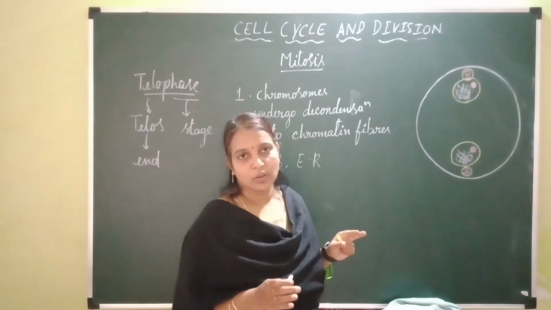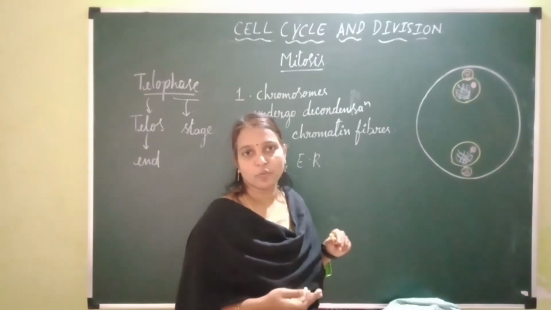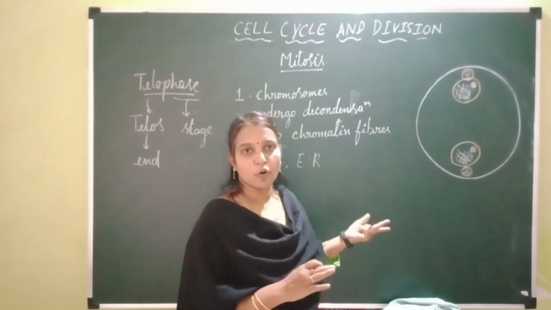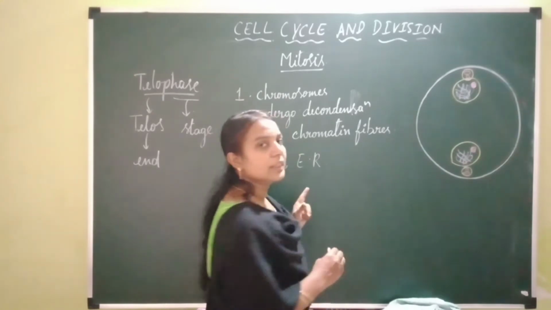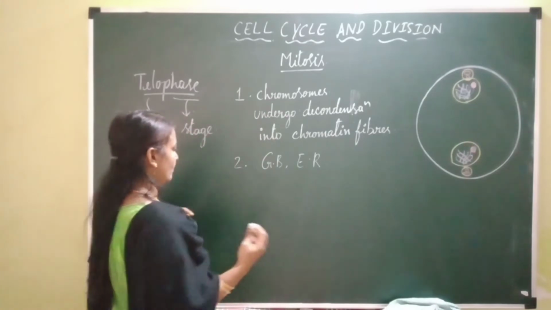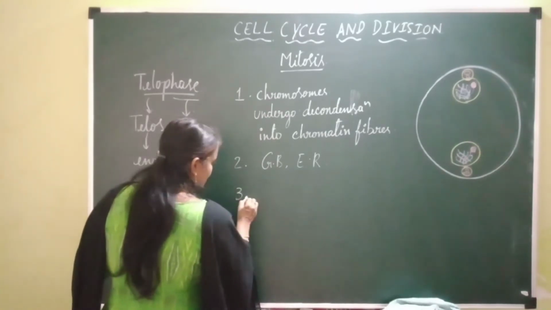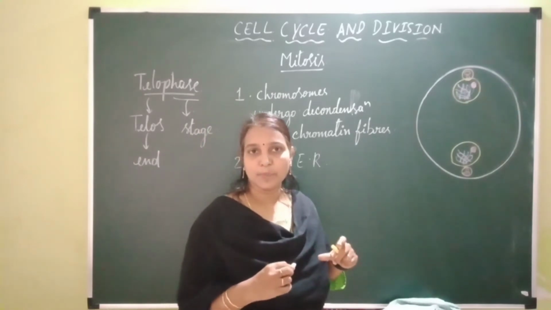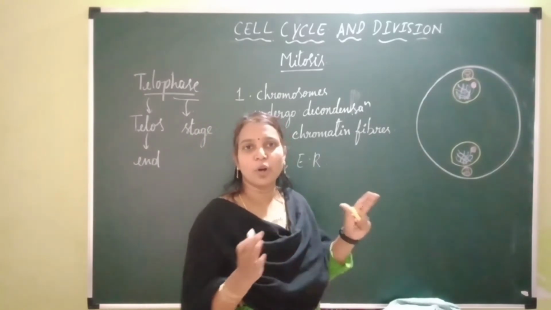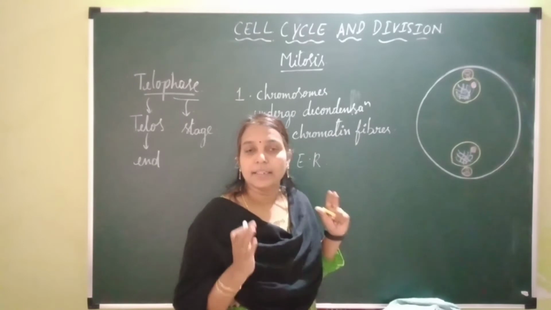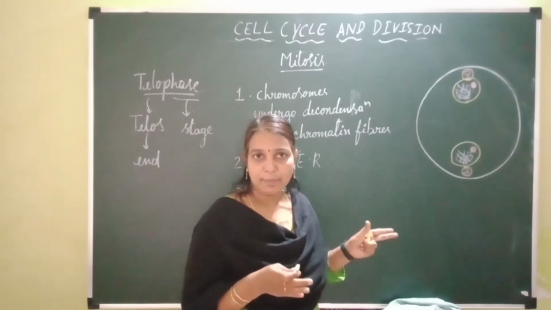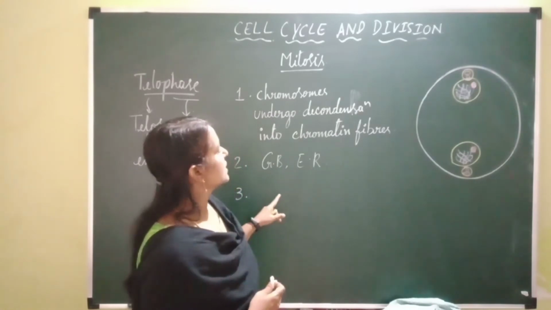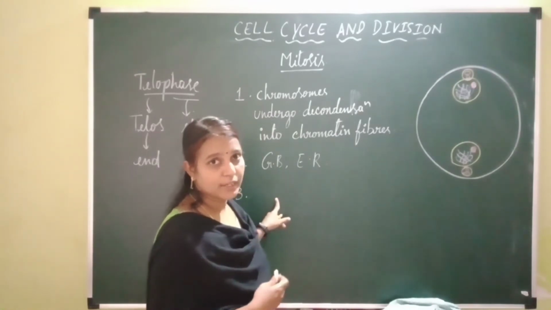Whatever cell organelles disappeared by the end of prophase reform in the telophase. Next, the microtubules present in the spindle fibers undergo depolymerization, and hence the spindle fibers of the spindle apparatus also disintegrate. So these are all the changes that occur during telophase.